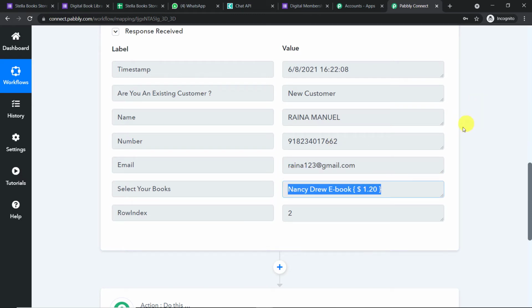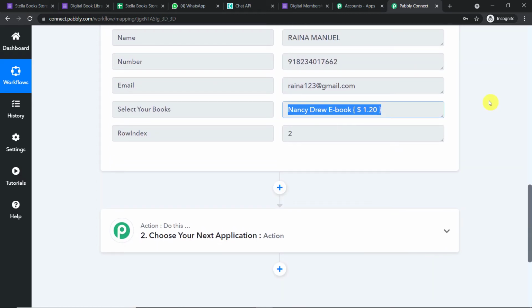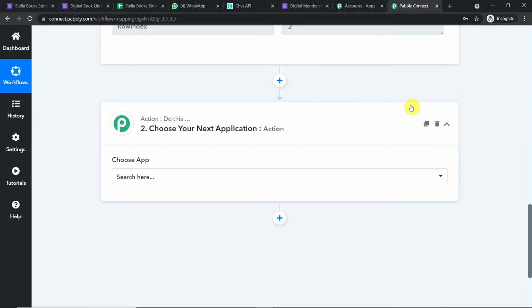Now here we have two stages of integration. In the first stage we will be sending the data to the customer, and in the second stage we will be sending the data to my particular group. So what we are going to do here is, let me just show you the way how we are going to send the data to the particular customer.